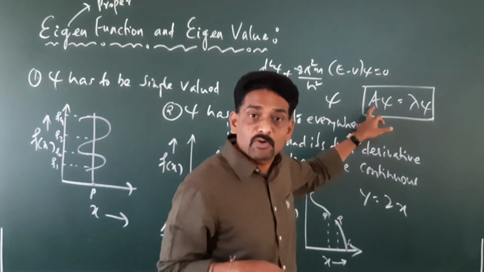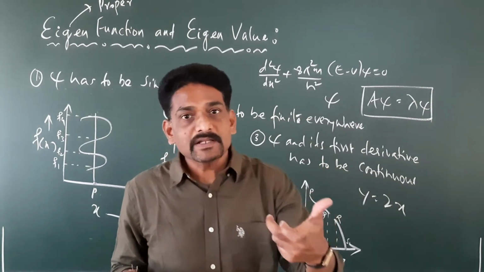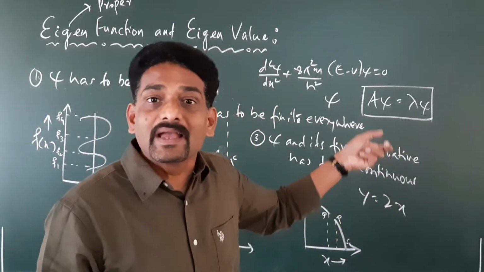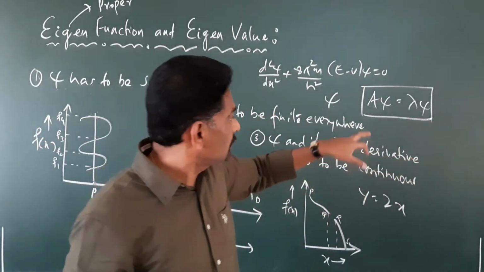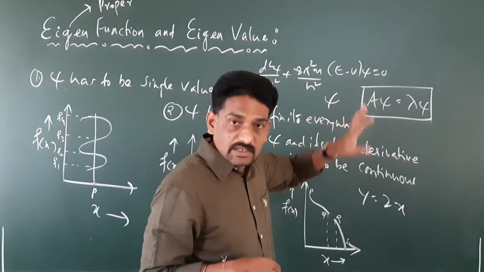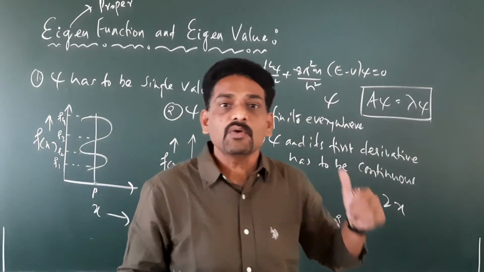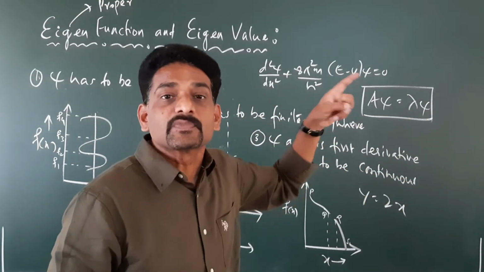If this operator is a momentum operator, then the corresponding value we get is known as a momentum eigenvalue. So depending upon the operator, if it satisfies this condition, we call such values eigenvalues.